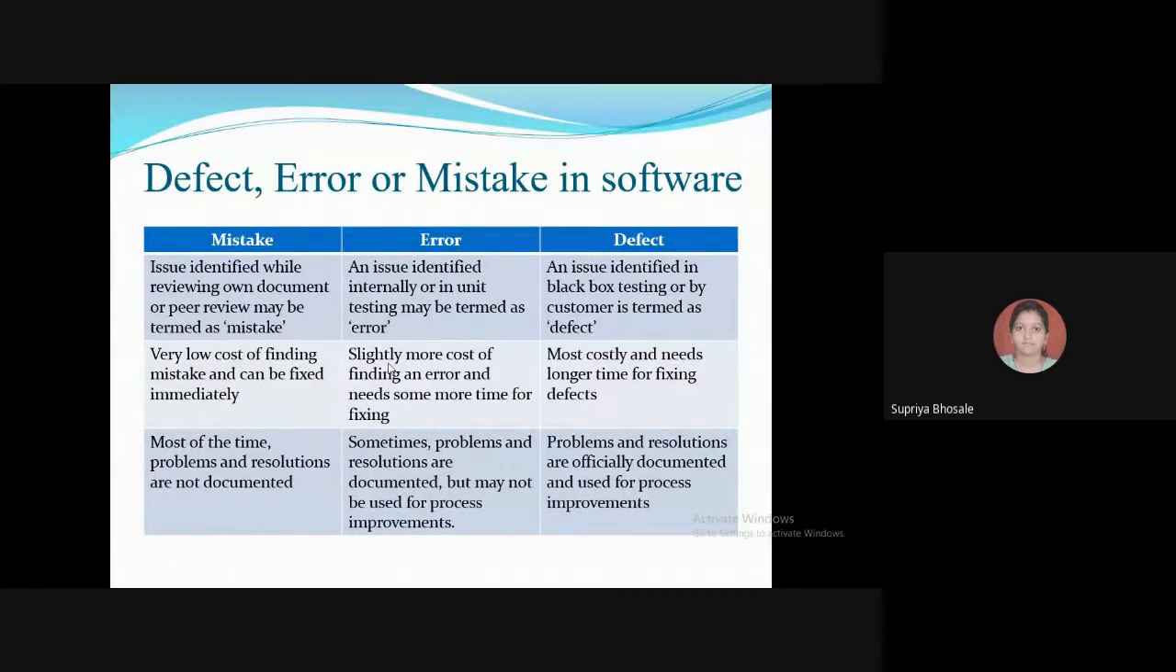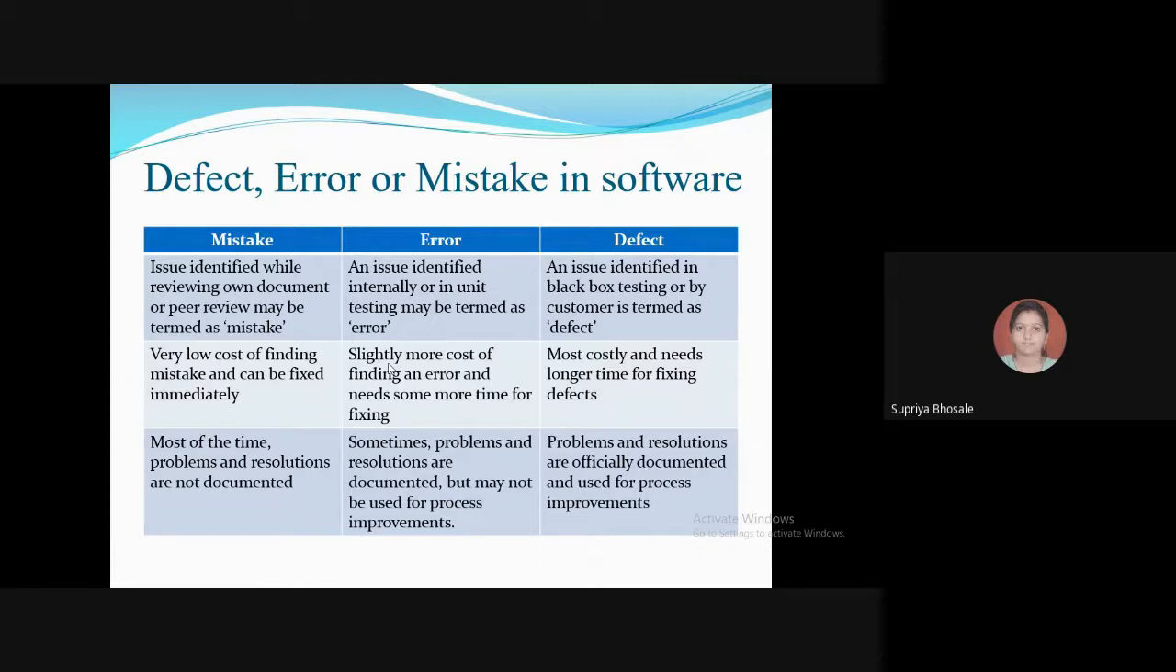Second difference, in case of a mistake, the cost of finding the mistake is very low and it can be fixed immediately. Suppose the document is with me, the code is with me, and I am finding some kind of mistake like an error in your for loop or something like that. So I will be fixing it at that moment only. So fixing it will cost me very little.